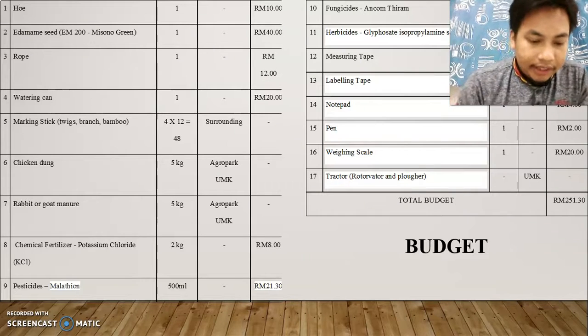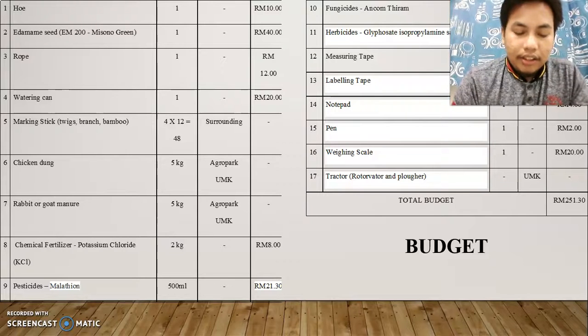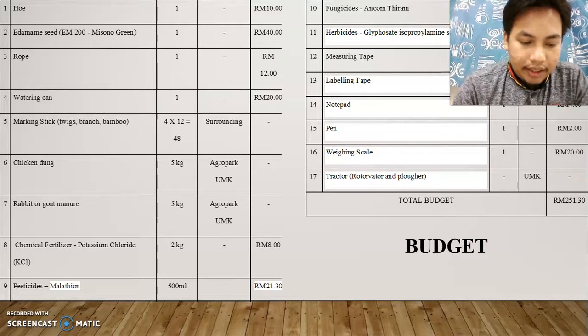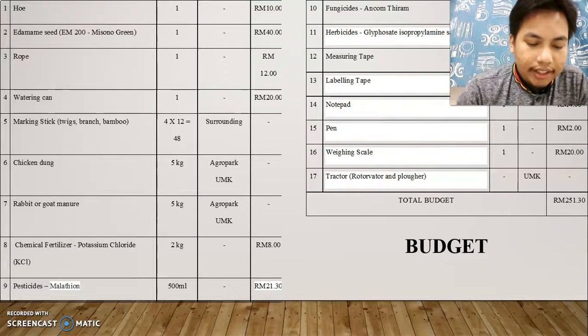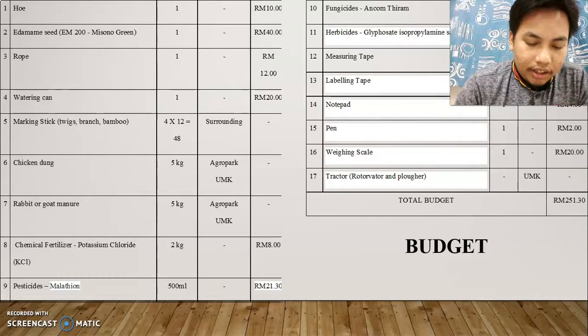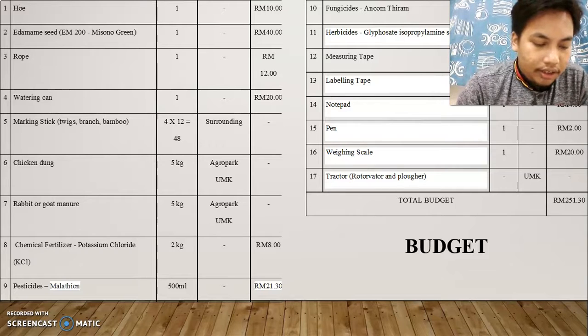As for the budget, this is the budget we require to fulfill the experiment. Most items I will need to buy every year can be taken from UMK and the surrounding area. The total budget of all items I need to buy is RM 251.30. They are from me.